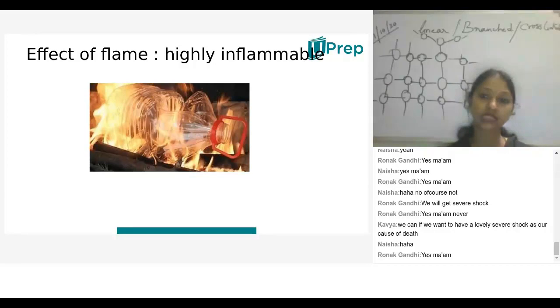Effect of flame. Here the raw materials are made up of polyethylene or PVC. They are highly inflammable. They melt and catch fire easily. So these plastic containers are very dangerous in the presence of heat. These are nothing but thermoplastics.